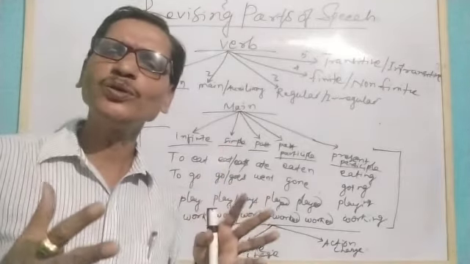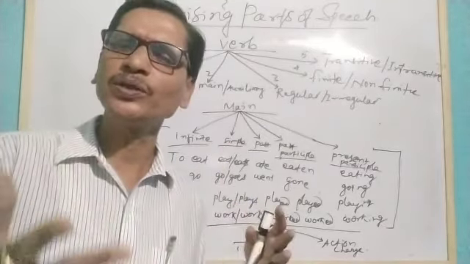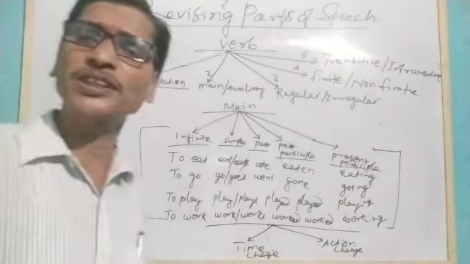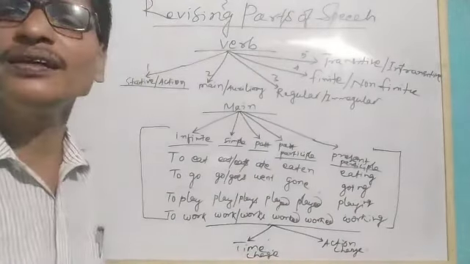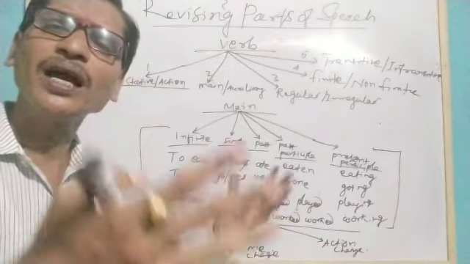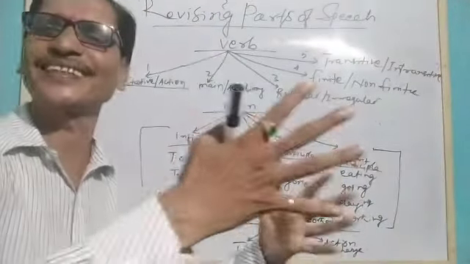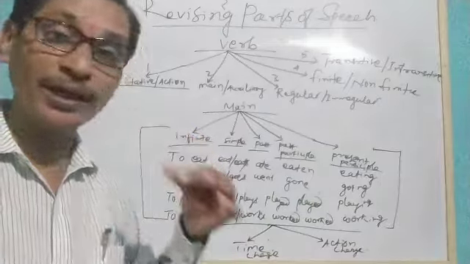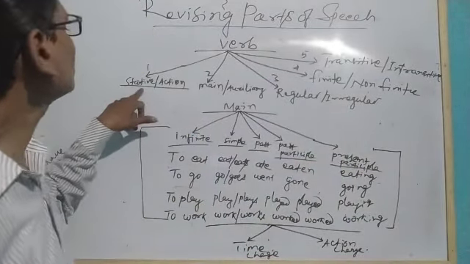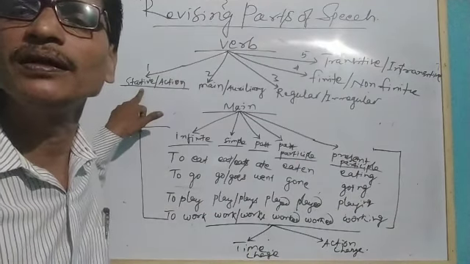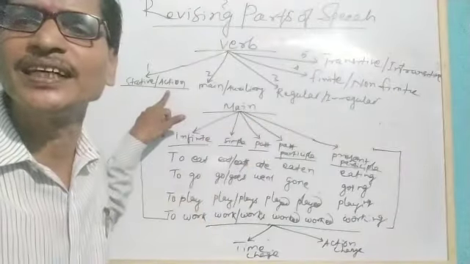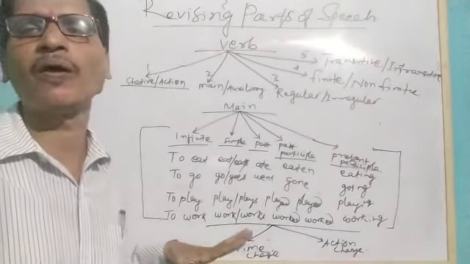A verb, as you know, is an action word. Every work that we do, as I told you, is an action, and action is a verb. But verbs have been given different names in different places, situations, and cases. We have been naming them. What are they? Sometimes we say the stative verb and action verb. Stative verb means it does not change, like be verbs. I am a boy.